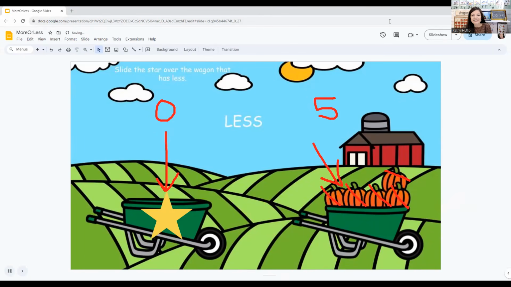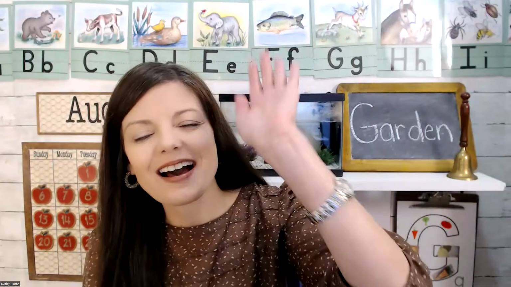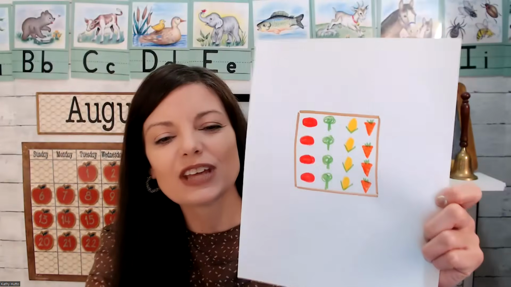0 is less. Let's do the next one. Oh, that was all. You finished them all. You did it. High five. Good job. Well, today for our shape practice, I just drew a garden, and it's in the shape of a